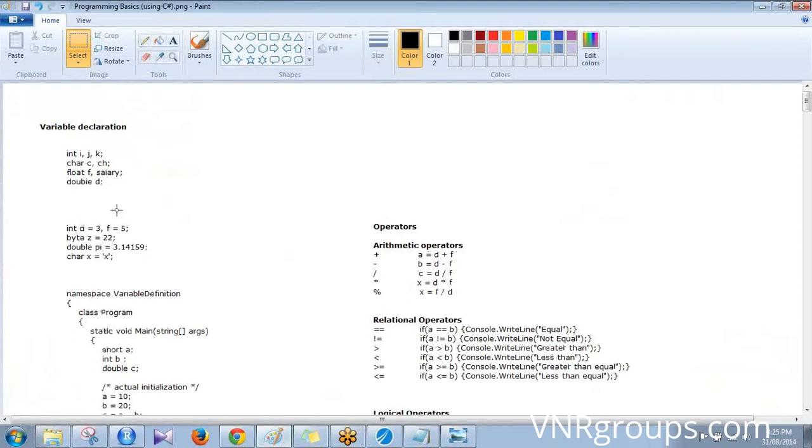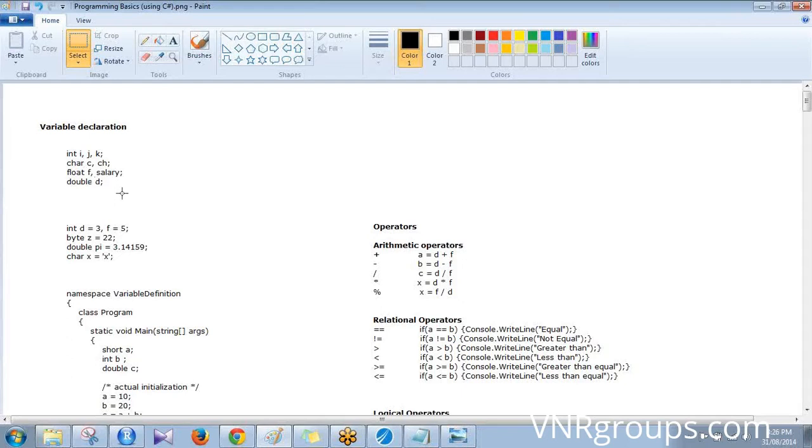See, if you look at this, I am declaring 3 integer variables in one statement. Can you read that? This particular line? It says int i, comma j, comma k.